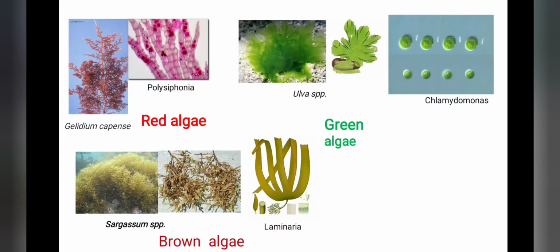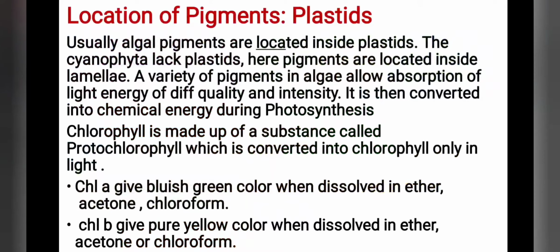Students, on the basis of pigment composition, you can see algae are mainly of three types, that is red algae, and you can see very clear red color of these algal types, that is Gelidium and Polysiphonia. They can be of green types. You can see here images of Ulva and Chlamydomonas. Very clearly they are green in color. And third main category is brown algae. And you can see in images Sargassum and Laminaria, they are brown in color.